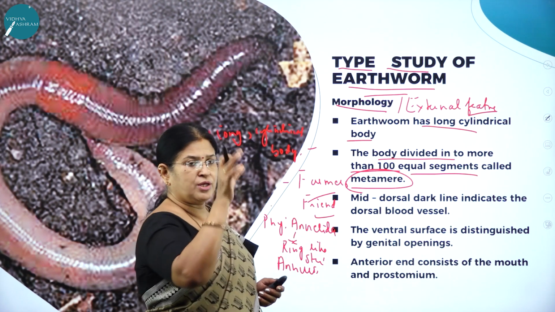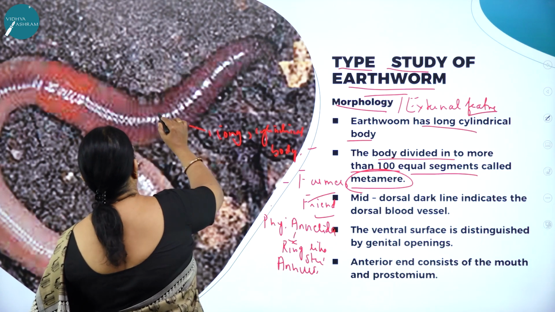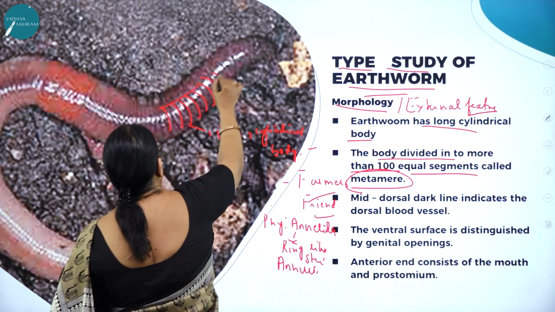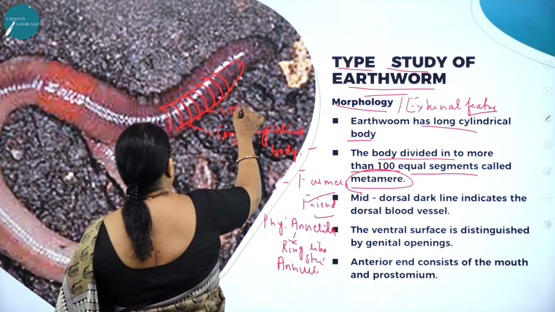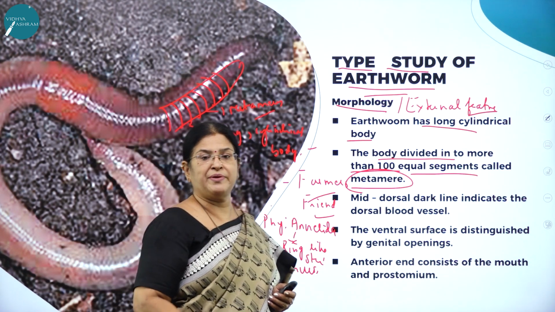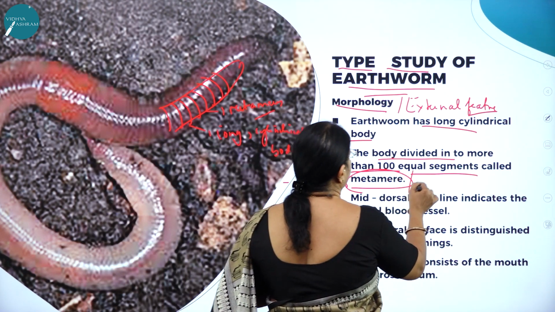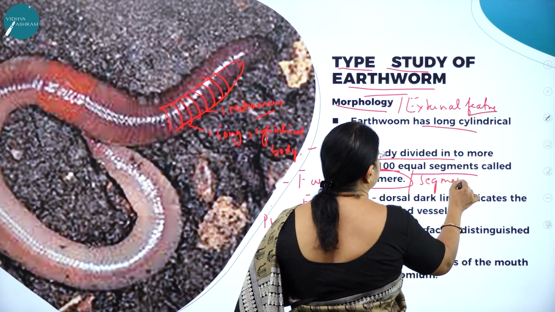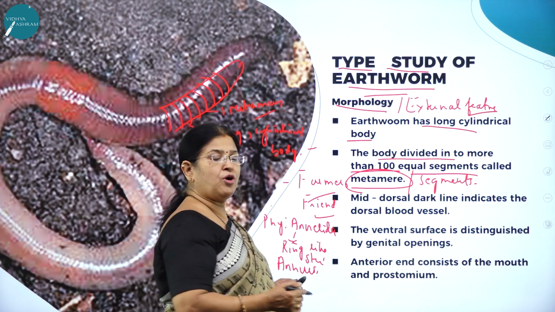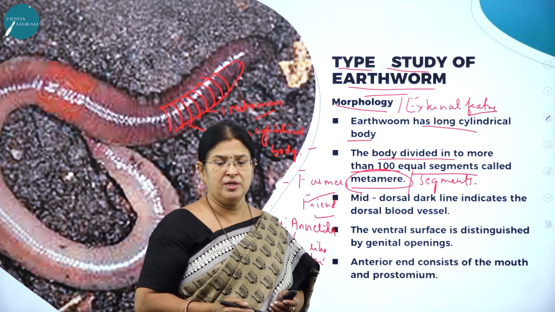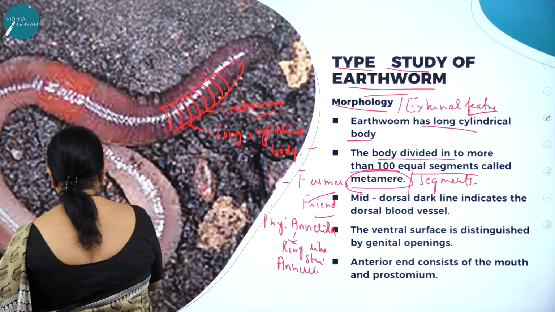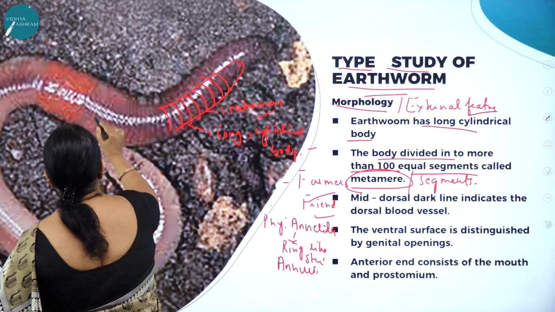So how many segments is the whole body divided into? Here you can see the body is divided into segments like this. These are called metameres, or in other words, segments. And if you have closely observed an earthworm, you can see a mid-dorsal line. Here you can see the mid-dorsal line like this.